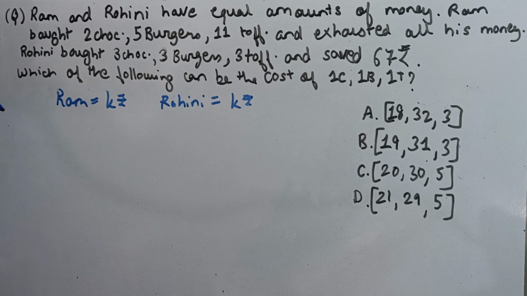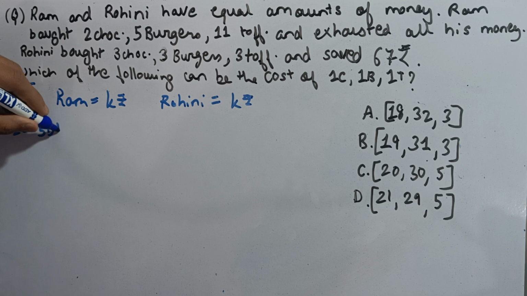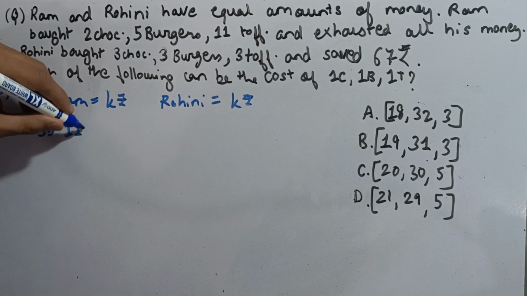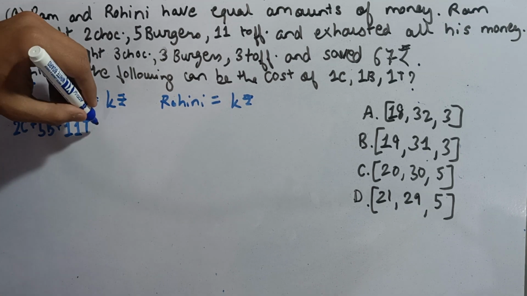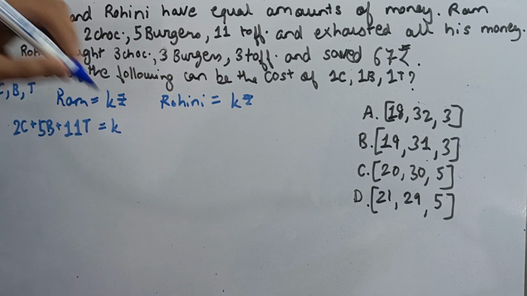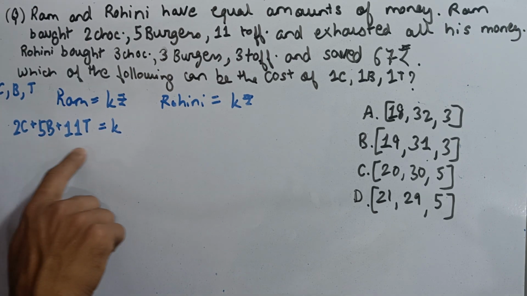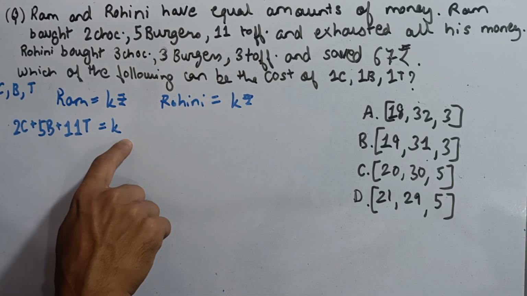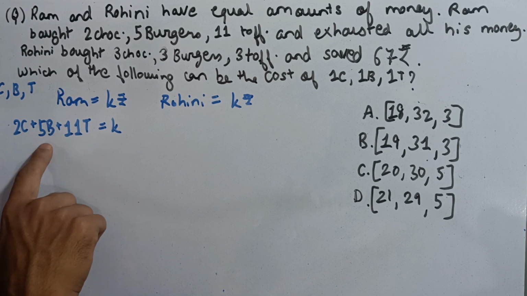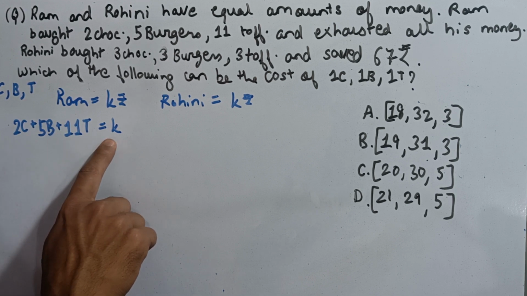Let the cost of chocolates be C, cost of burgers be B and the cost of toffees be T. Ram bought 2 chocolates, 5 burgers and 11 toffees and he exhausted all his money. That is, he used all his money. That means he spent all his money. That is 2c plus 5b plus 11t is equal to k.